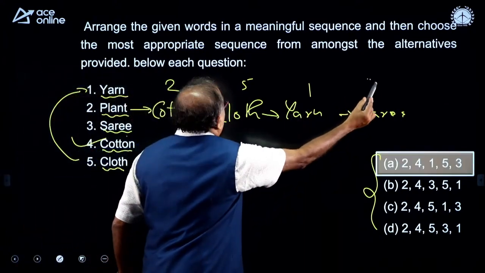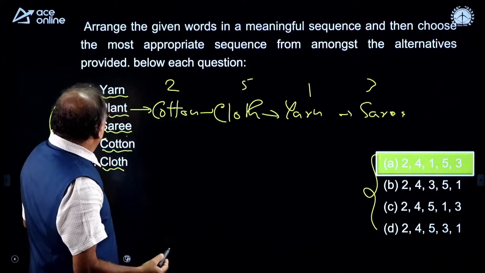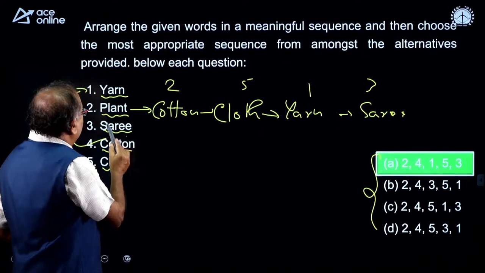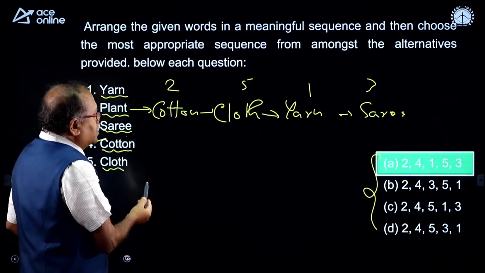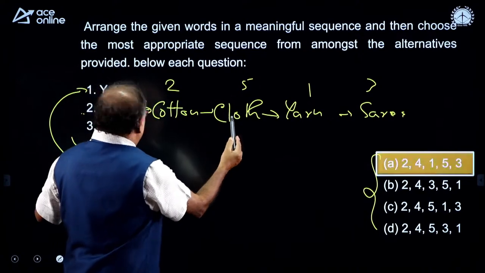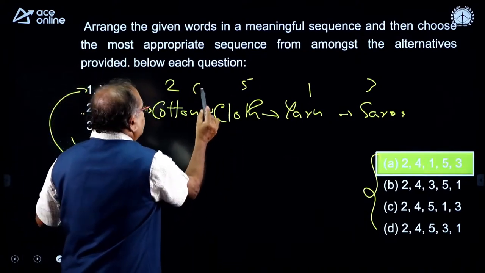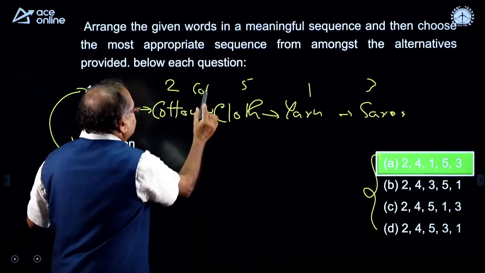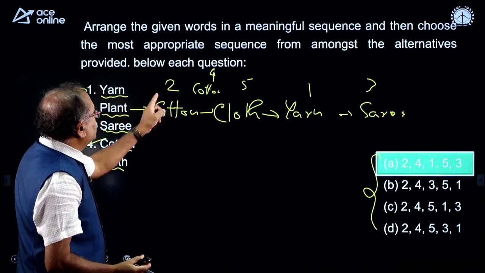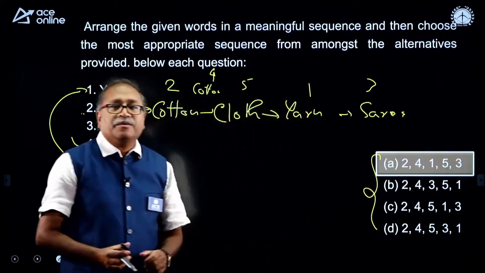So, 3. So, all the 5 are over. What is missing? No, 2. So, first is 2, then cotton, the cotton is 4. Therefore, it is 2, 4, 5, 1, 3.